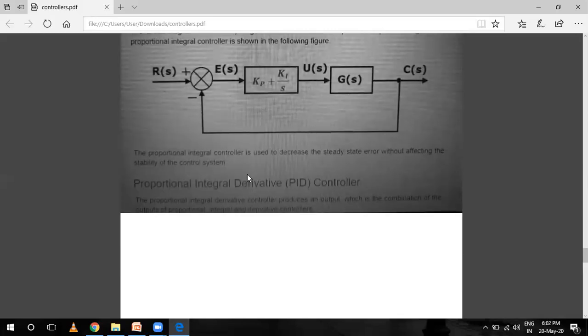अब हमने तीनों को ऐड कर दिया, प्रोपोर्शनल प्लस इंटीग्रल प्लस डेरिवेटिव कंट्रोल एक्शन. So the combination of the proportional plus integral plus derivative control action is called PID. It is also called a three action controller, and the proportional integral derivative controller produces an output which is a combination of the outputs of the proportional, integral and derivative. So u(t) is equal to Kp into e(t) plus Ki integration of e(t) dt plus Kd into differentiation of e(t).